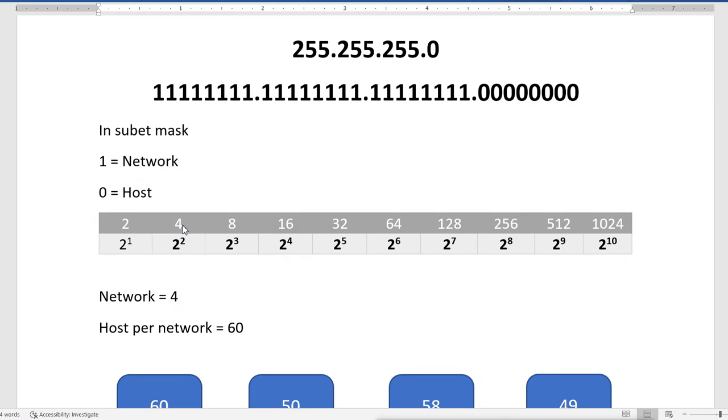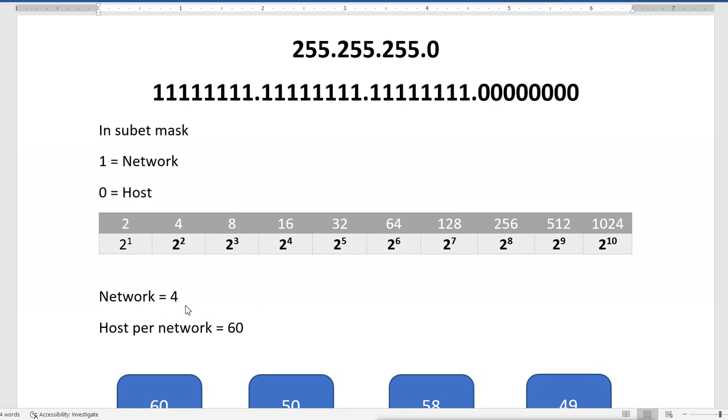Now what do I need actually? The number of networks. That means I want 2 on bits. Two on bits I want, to get 4 networks. That means we have these 0 bits available, and these 0 bits I can change. So I want to enable 2 bits here to get 4 networks, so that my requirement will be fulfilled.